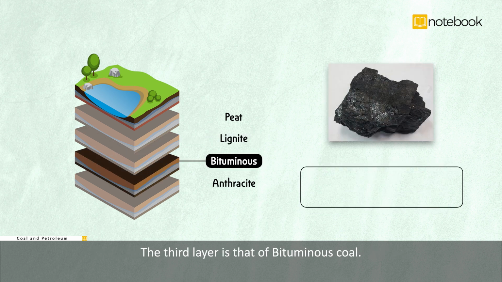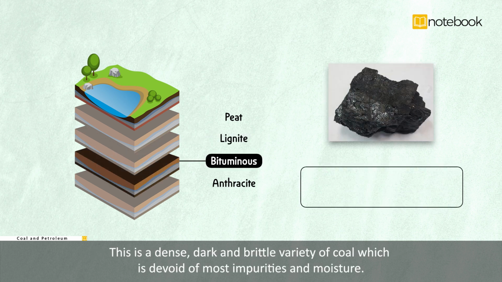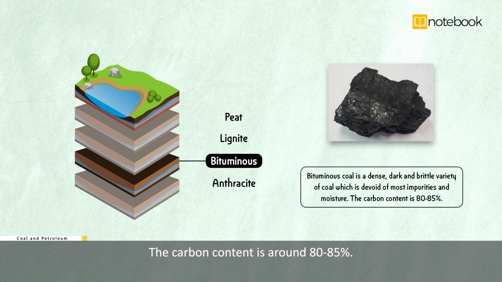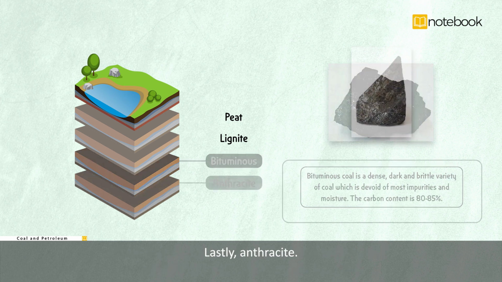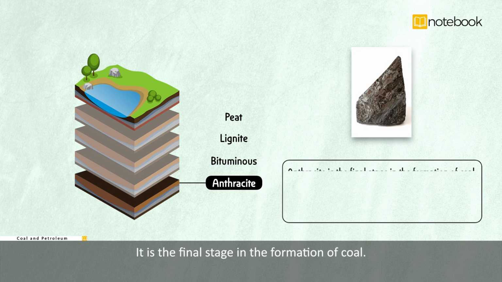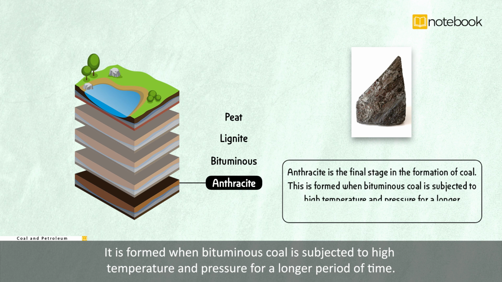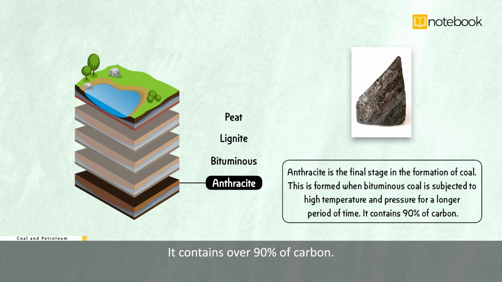The third layer is that of bituminous coal. This is a dense, dark and brittle variety of coal which is devoid of most impurities and moisture. The carbon content is around 80 to 85%. Lastly, anthracite. It is the final stage in the formation of coal. It is formed when bituminous coal is subjected to high temperature and pressure for a longer period of time. It contains over 90% of carbon.